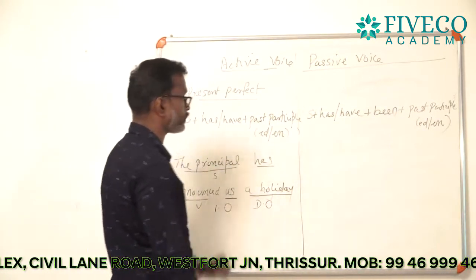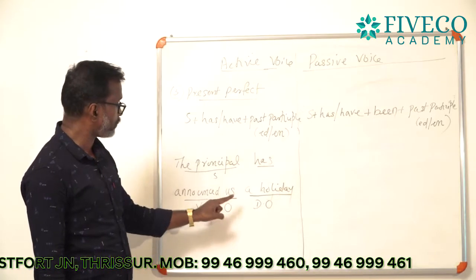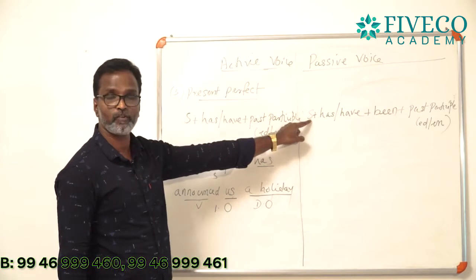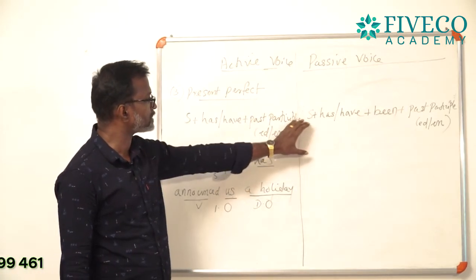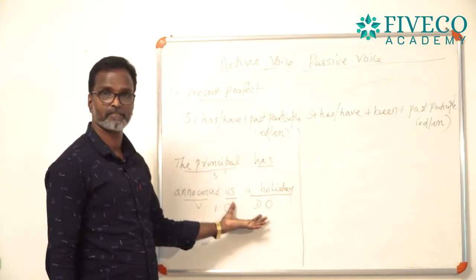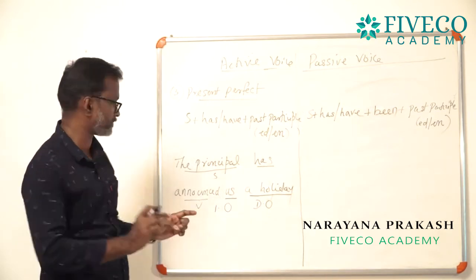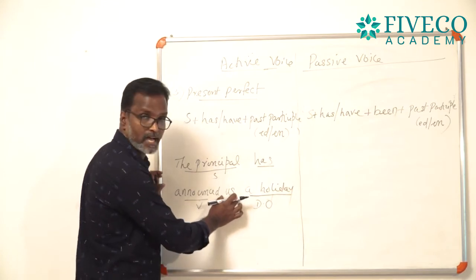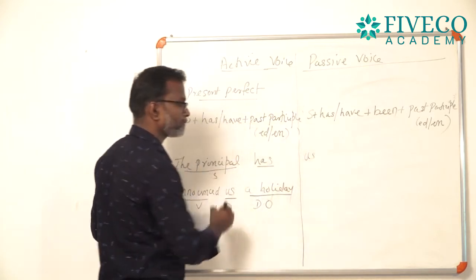So, two objects are here. What will you do? If two objects are coming, what will you do? We want to find out the subject. The object of the active voice will be the subject of the passive voice. Now, two objects are given. So, what will you do? You just select the first object. Which is the first object? The indirect object, us. Us is the first object. So, I am going to take out us from here.